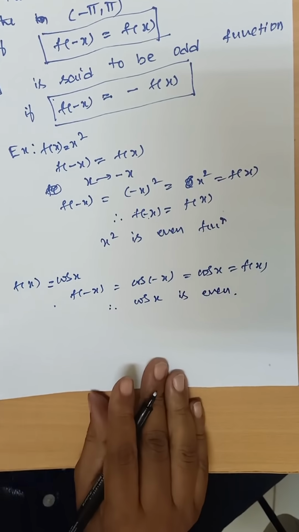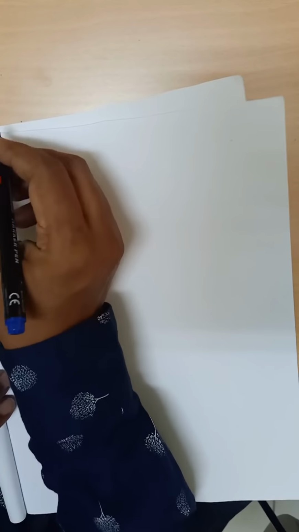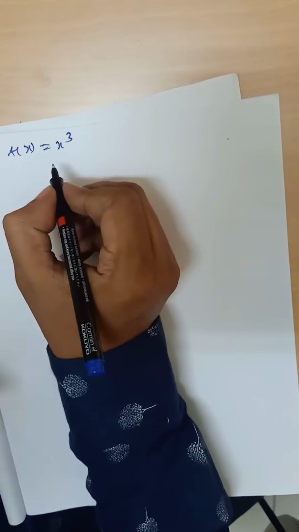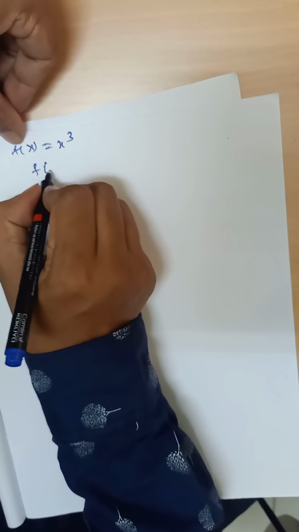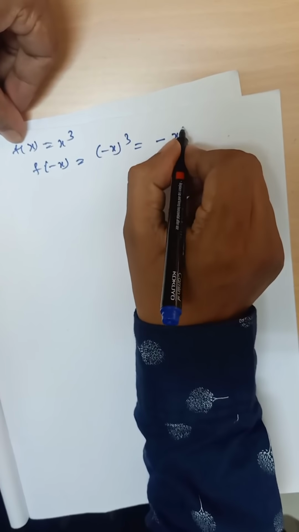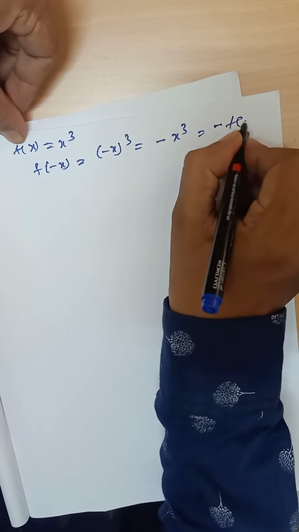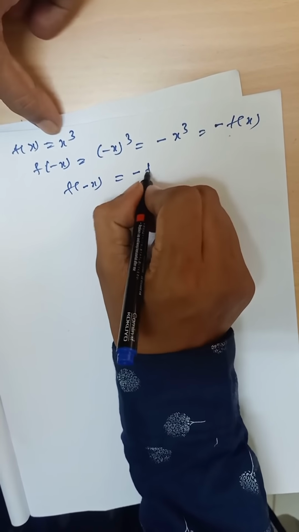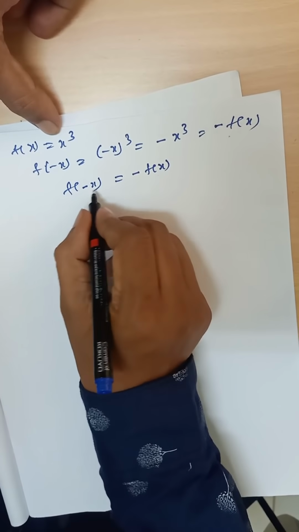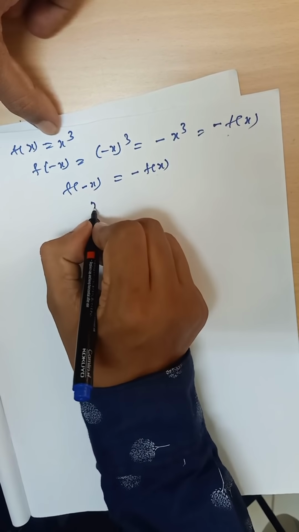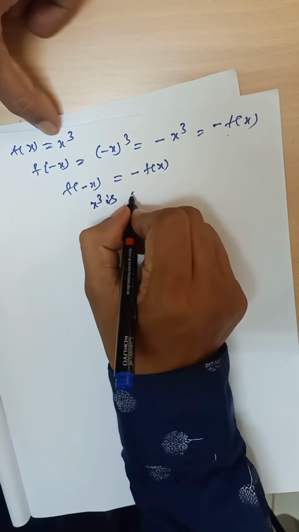Next, suppose x cube, f of x is equal to x cube. You apply f of minus x, whole cube, minus x cube is equal to minus f of x. See, it satisfies f of minus x is equal to minus f of x. So what is the condition? f of minus x is equal to minus f of x means the given function f of x equal to x cube is odd.